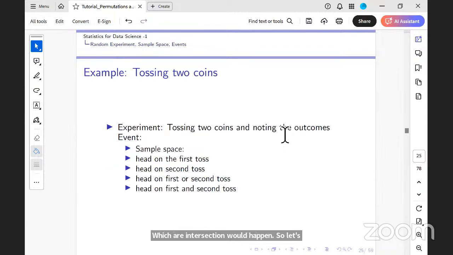So let's look at a very simple quiz, this one of tossing 2 coins and noting the outcomes. What is the sample space here? I'll just take a minute and all of you can write it down in your paper. What is the sample space? Head, all the teams. Ma'am, 4.